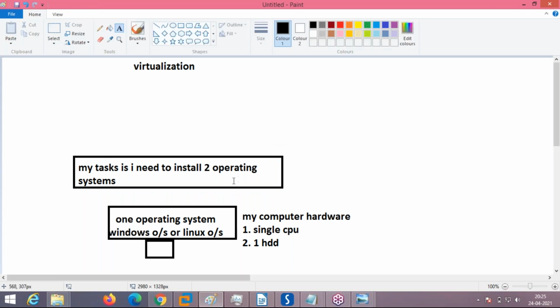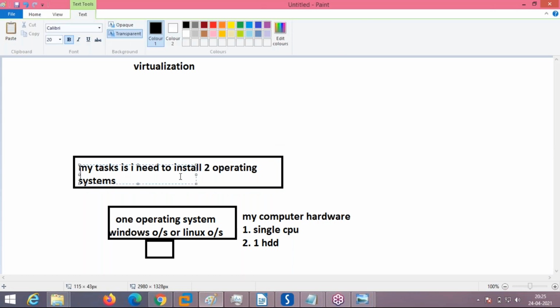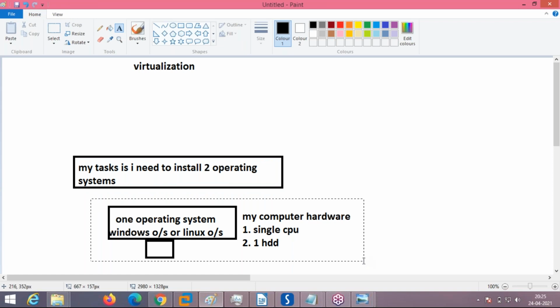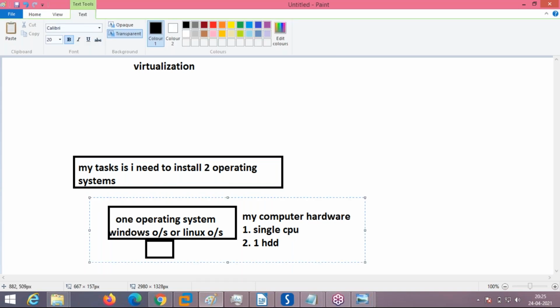The thing is that my task is that I want to install 2 operating systems, but what I have is only one operating-system-capable system. Parallelly, both operating systems have to work. But the hardware my desktop or laptop is supporting is only one single CPU, one single hard disk, where I can install only one operating system at a time.